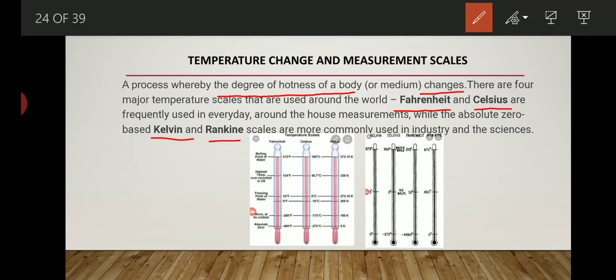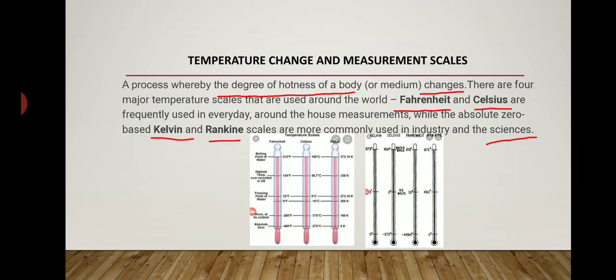Now, the Kelvin scale is considered the standard scale for measuring temperature change. So basically it is used more in industries and science experiments. Similarly, Rankine is also one of the scales which is commonly used for industrial purposes and science or experimental work.